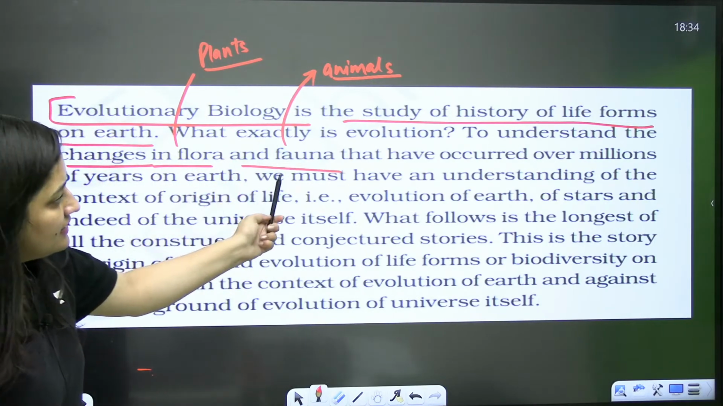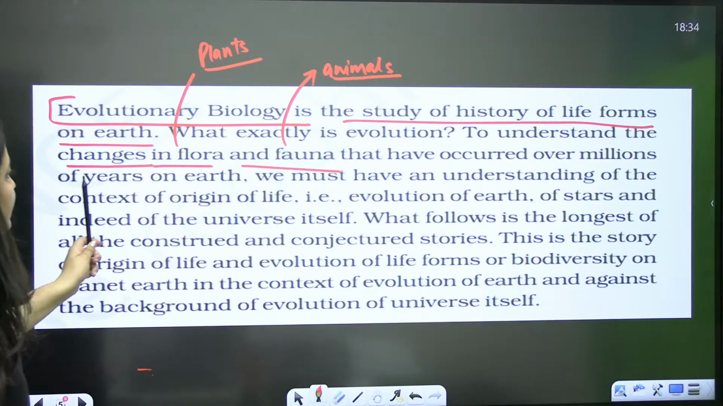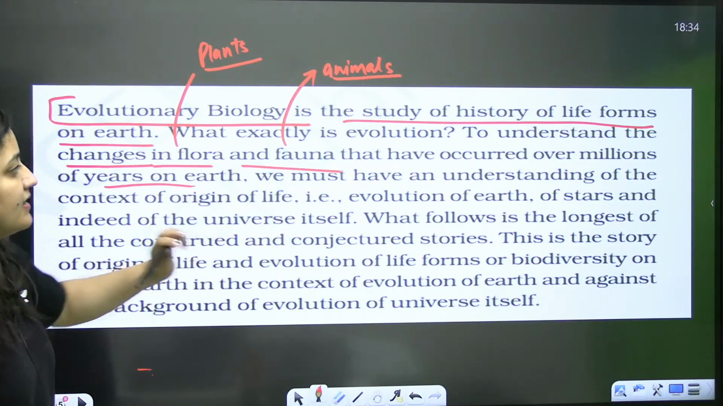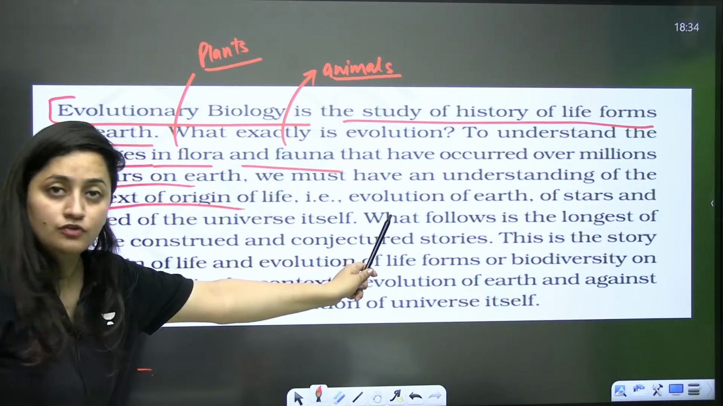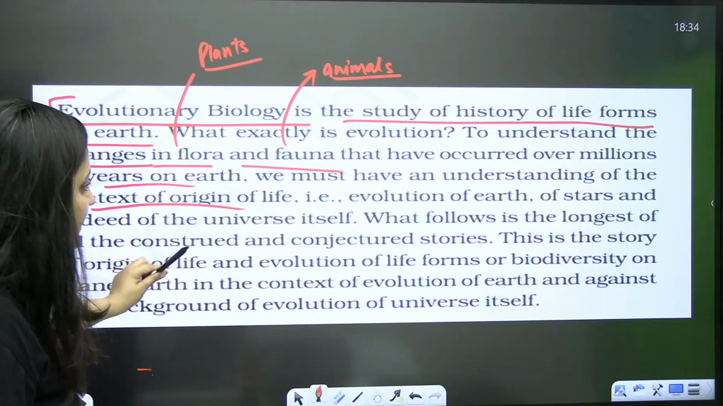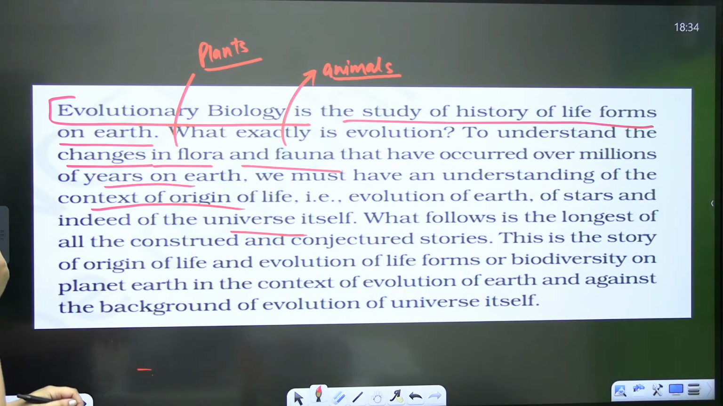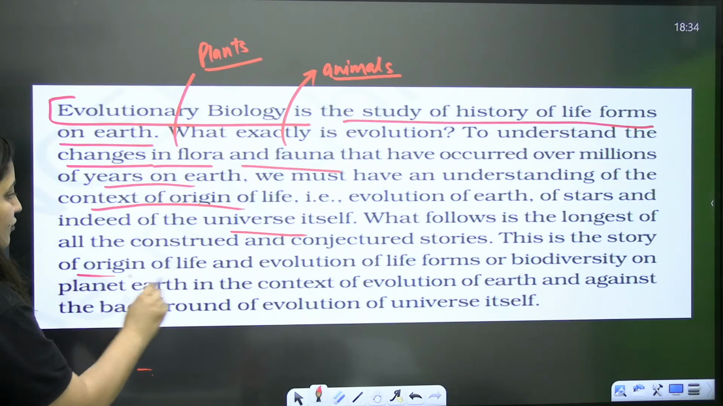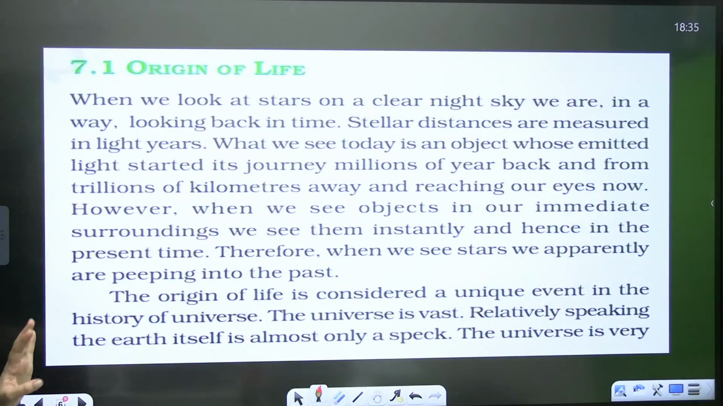The changes in flora and fauna that have occurred over millions of years on Earth, we must understand in the context of the origin of life. And origin of life means the evolution of Earth, stars, and indeed of the universe itself. Clear, bache? So this is the story of origin of life and evolution of life forms or biodiversity on planet Earth. That's what we are going to discuss.